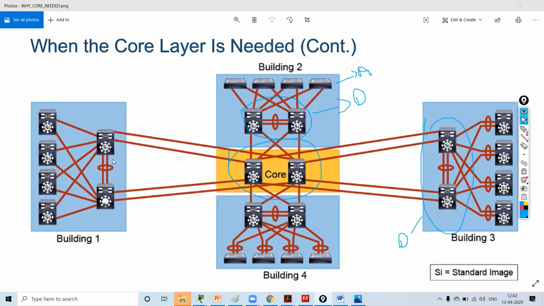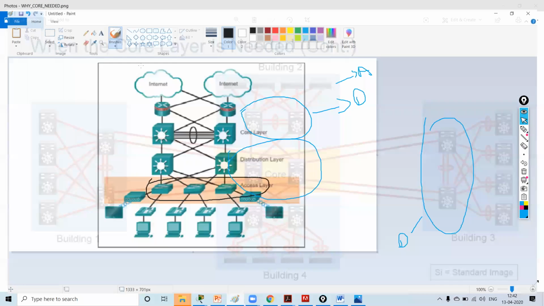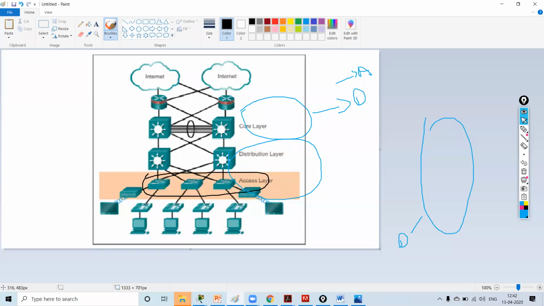Now these will act as the core layer for two-tier architecture. And this is my three-tier architecture: first, second, and third. Understood?